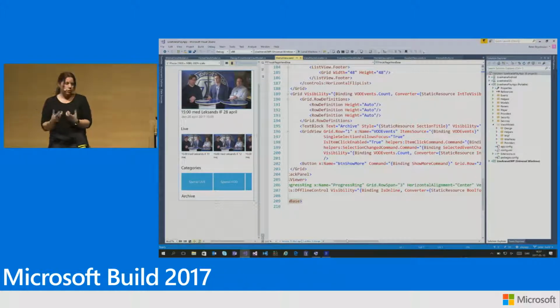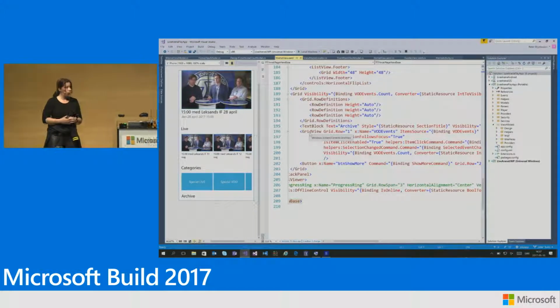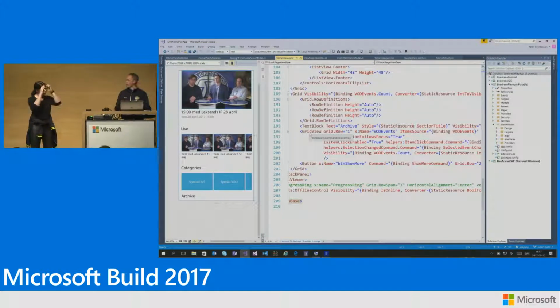Yeah. But sometimes you have controls that don't have commands. Yeah. So for instance, here we have the grid view where I actually show all the video on demands.